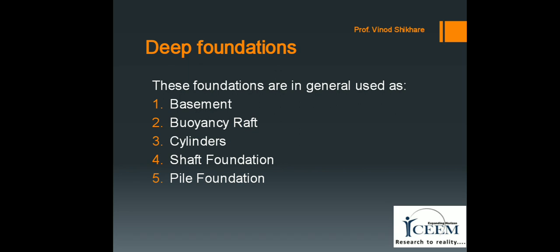Then buoyancy rafts. They are hollow substructures designed to provide a buoyant substructure beneath, with the net loading on the soil reduced to the desired low intensity of load. Then cylinders, they are small single cell caissons. Then shaft foundations, they are constructed within deep excavation supported by lining constructed in place, subsequently filled with concrete.